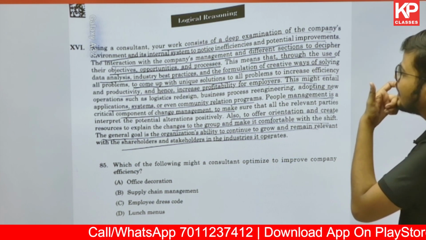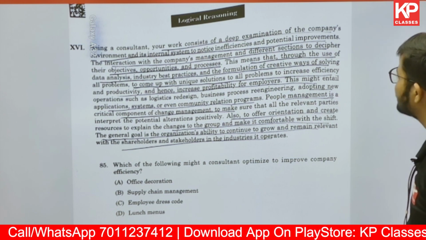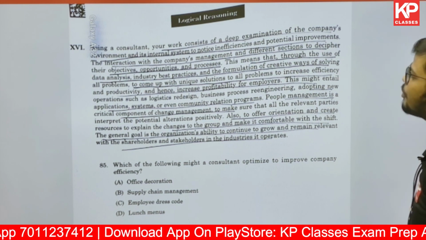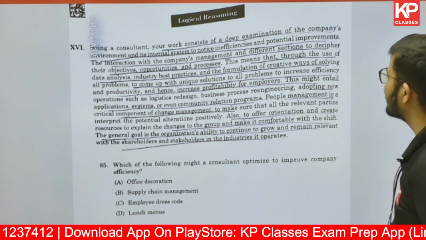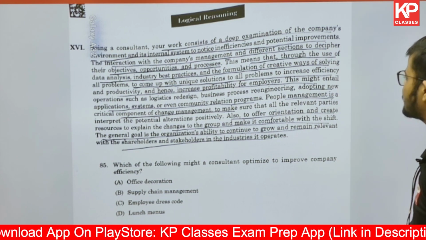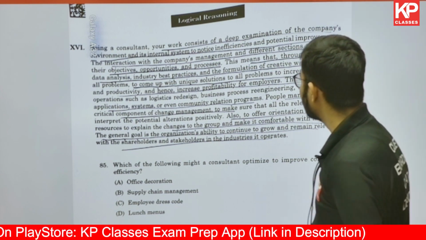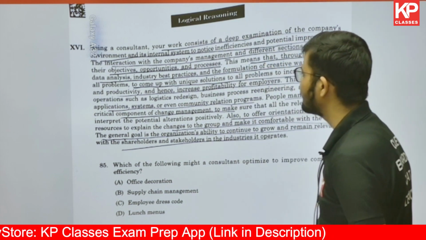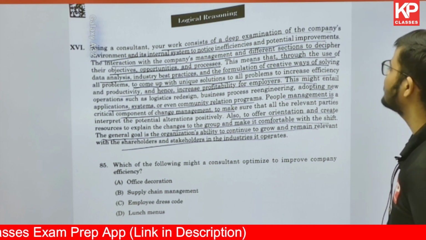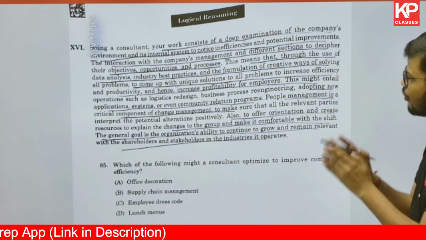Now it says: being a consultant in a company, your work consists of a deep examination of the company's environment and its internal system to notice inefficiencies and potential improvements, interacting with the company's management and different sections to decipher their objectives, opportunities, and processes. This means that through the use of data analysis, industry best practices, and the formulation of creative ways of solving problems, you come up with unique solutions to increase efficiency, productivity, and hence profitability for the employer.